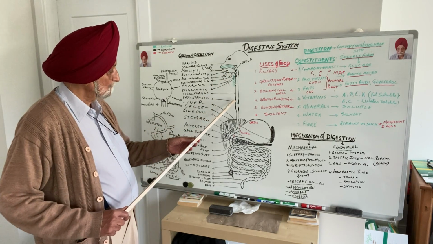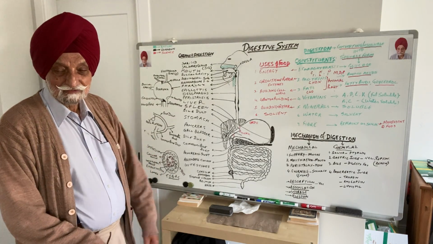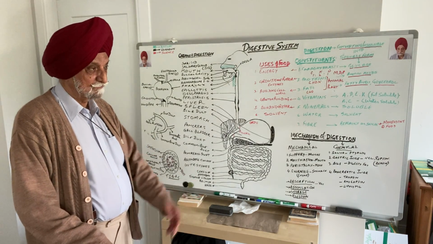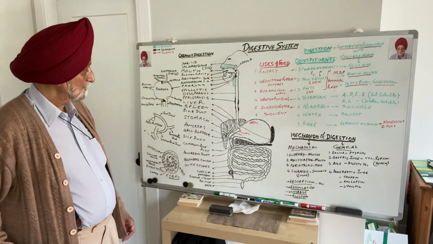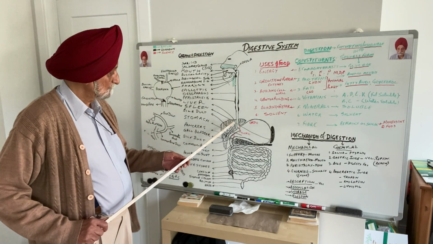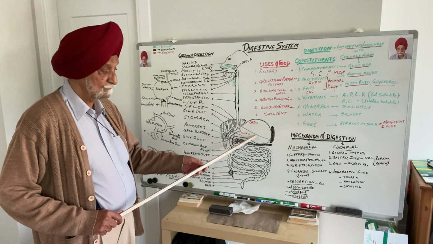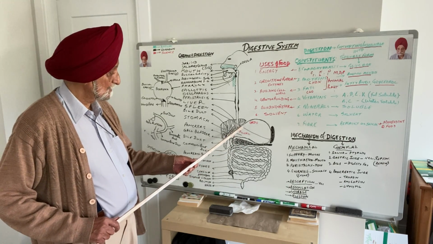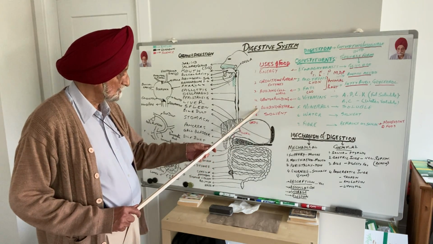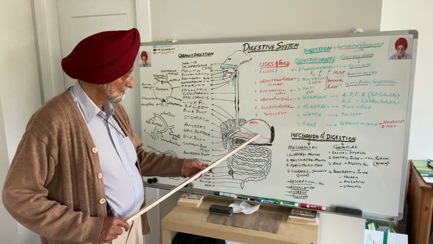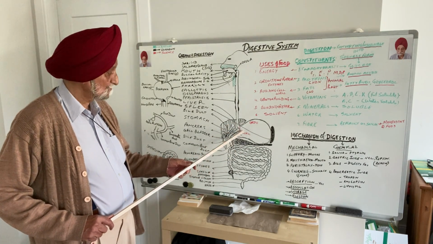Now, the esophagus is a long tube around 14 inches in length, of course, depending upon the height of the individual. This esophagus opens into a bag-like structure called the stomach. The upper portion of the stomach which is towards the heart is called cardiac stomach. The portion which is towards the liver is called pyloric stomach.